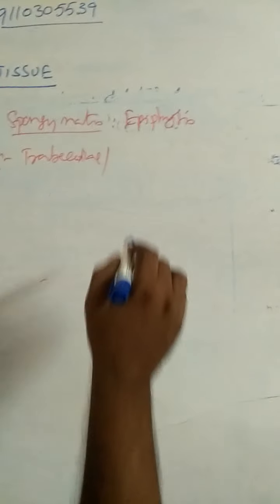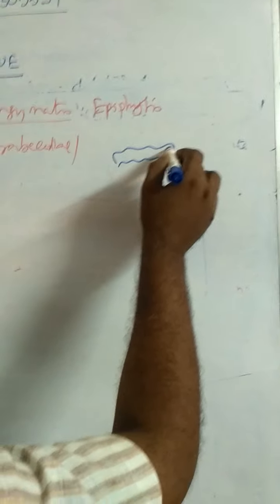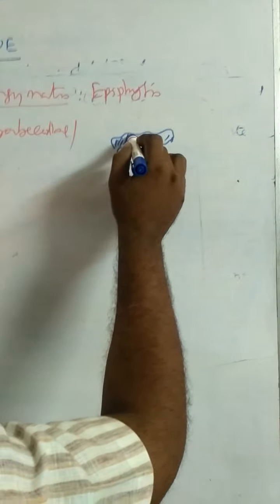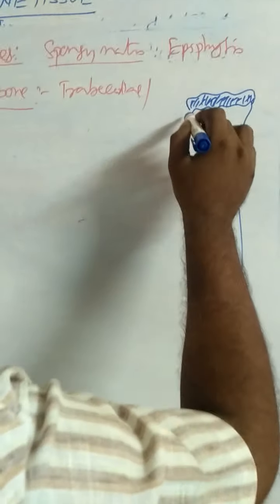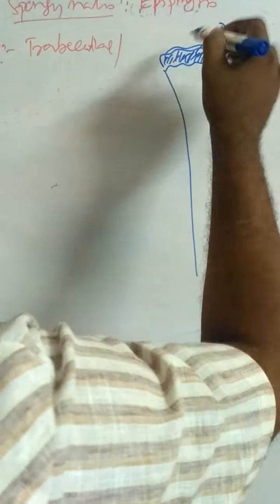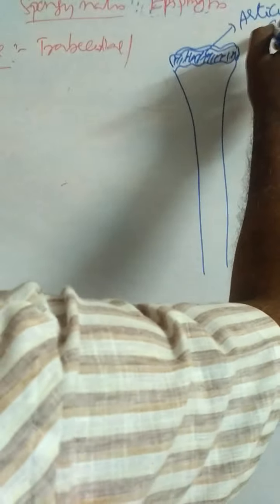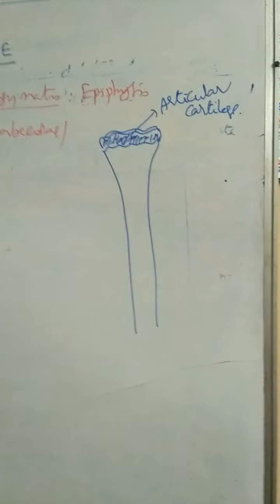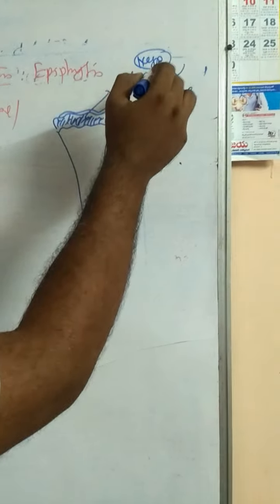And coming to structure of compact bone. So this is the bone. Bone is covered by a cartilage called hyaline cartilage. This is hyaline cartilage, articular cartilage. What is articular cartilage? Hyaline cartilage present in the epiphysis.